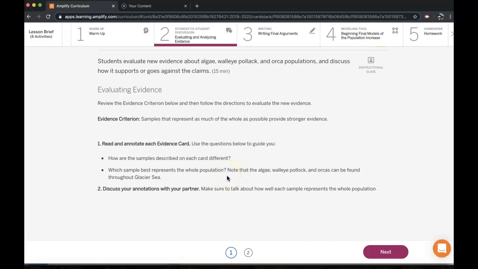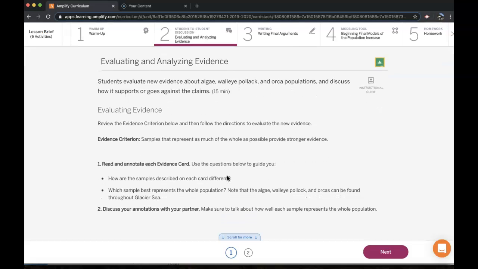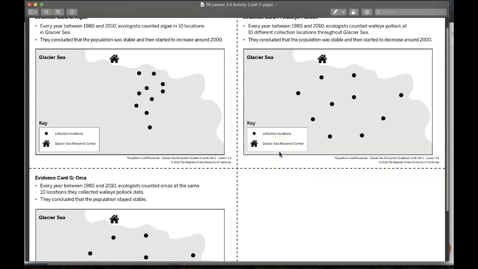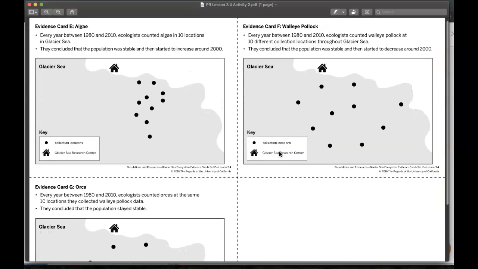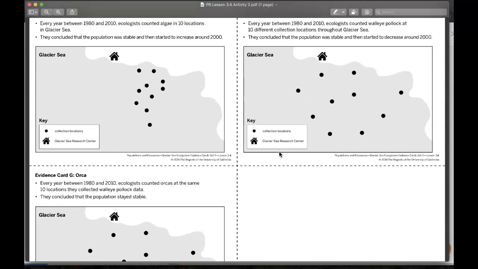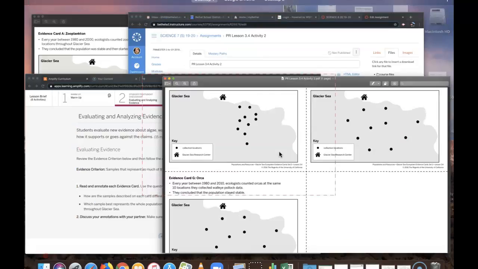So what I want you to do is put a 1, a 2, and a 3. I want you to rank these in order of which ones you think are the best evidence, where 1 is the best, 2 is next, 3 is last. If you happen to think some of them tie, say that. So maybe you just do 2 1s and a 2. I don't know. You figure it out.